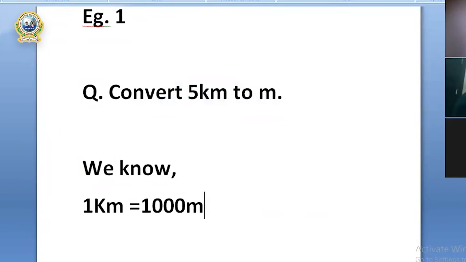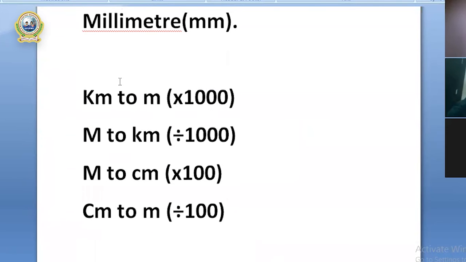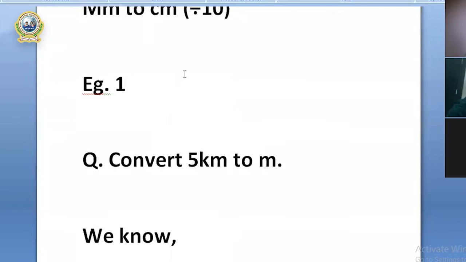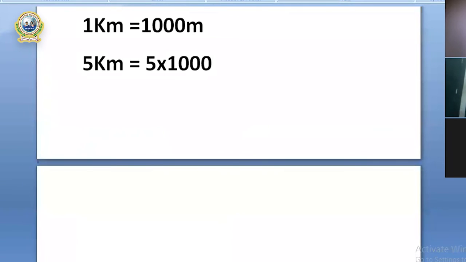So 5 kilometer equals 5. See here, what has to be done? The kilometer is to be converted into meter, you can see the value there. You have to multiply by 1000. So 5 should be multiplied by 1000, and that becomes meter. When you multiply kilometer by 1000, that becomes meter. So what is the answer then? It equals 5000 meter.